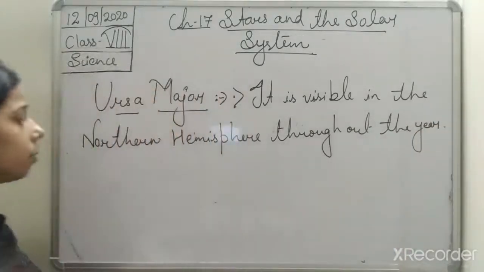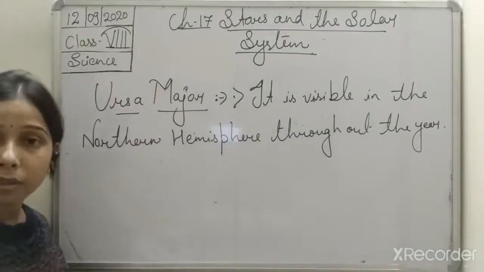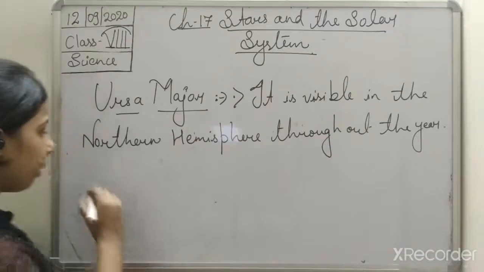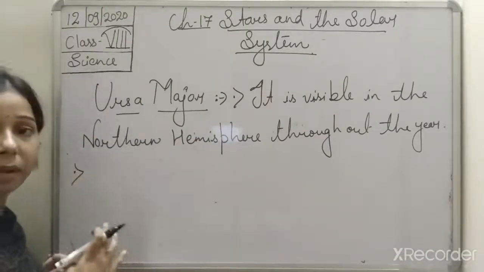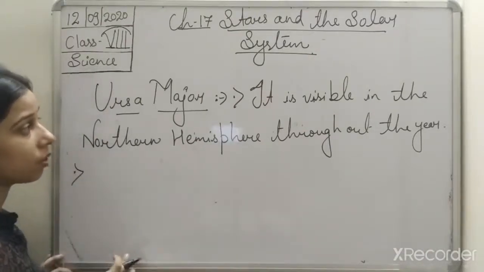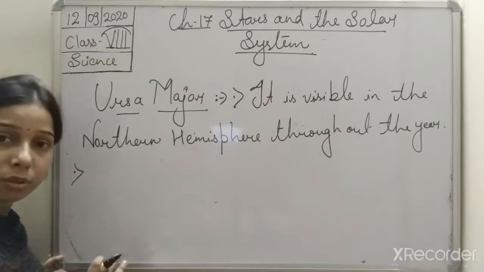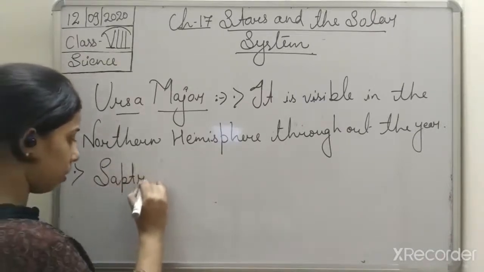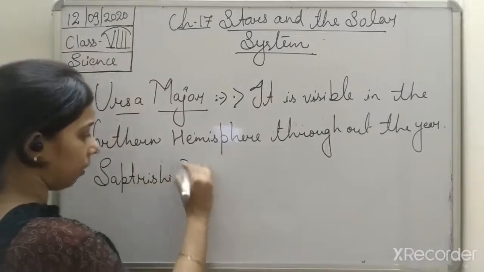Okay, it is visible in the northern hemisphere throughout the year, students, so we can see it throughout the year. Now if we talk about Indian mythology, this Ursa Major is also known as Saptarishi Mandal.